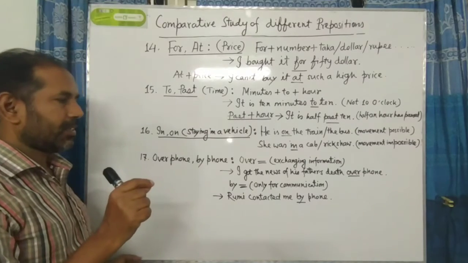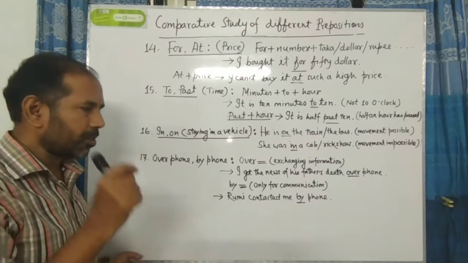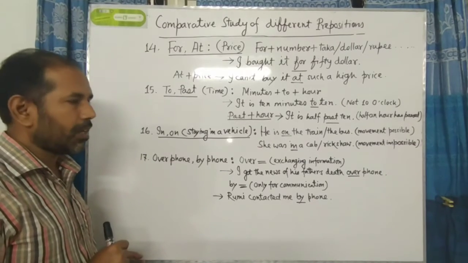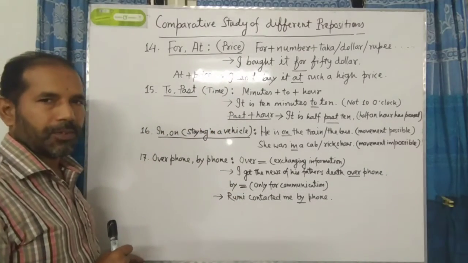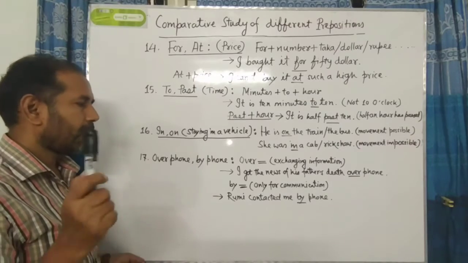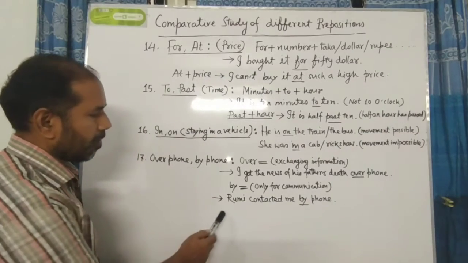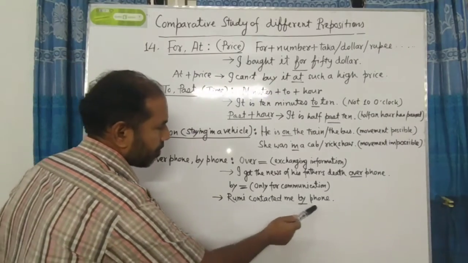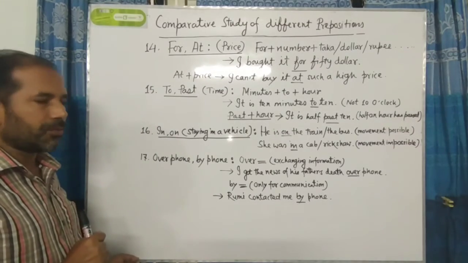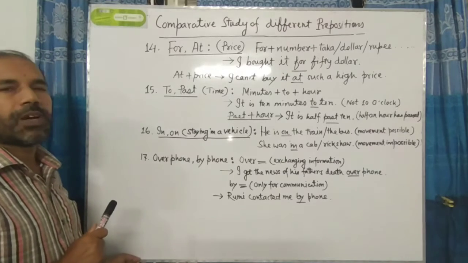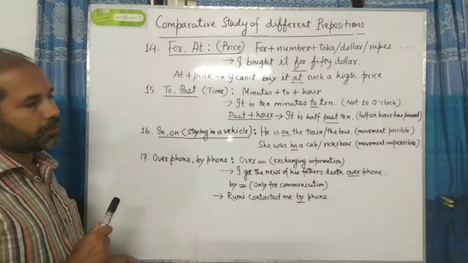So we see that at the time of exchanging information, only at the time of exchanging information, we should use over before phone or telephone or mobile phone. But another formula, by, is only for communication. Here is an example: Rumi contacted me by phone. So at the time of only communication, we should use by before the word phone, mobile phone, etc. And at the time of exchanging information, we have to use over.